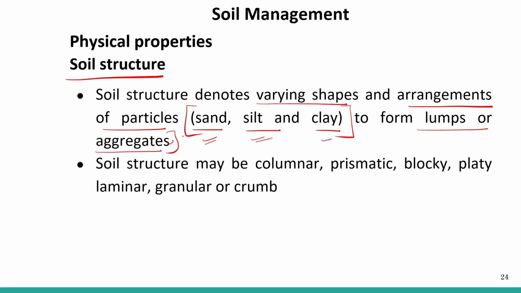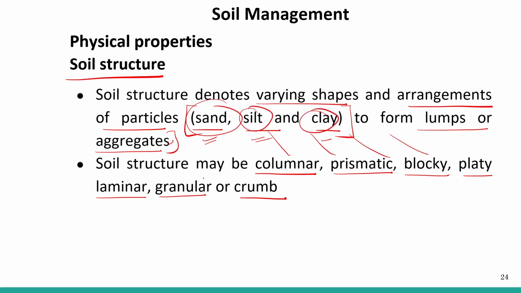What type of aggregate sand will form, what type of aggregate silt will form, or what type of aggregate clay will form. The soil structure may be columnar, prismatic, blocky, platy, laminar, granular or crumb. So sand, silt and clay aggregate, and this can form these different types of soil structure.